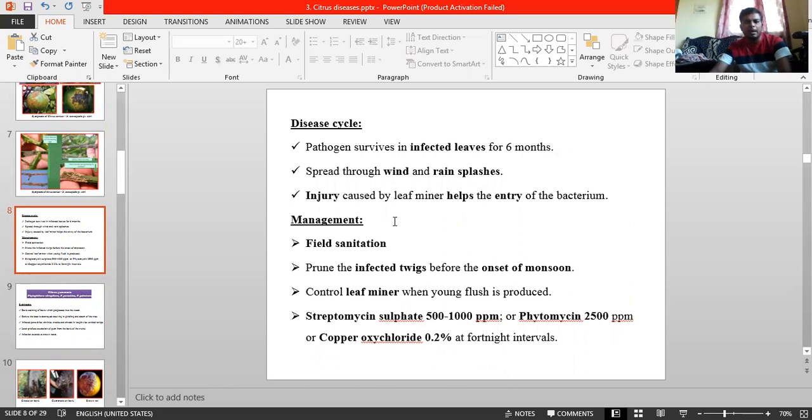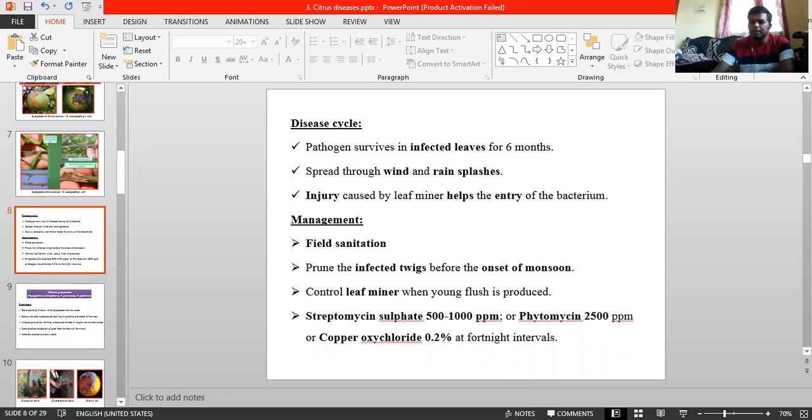Before going to the disease cycle, the mode of survival and spread of the pathogen. How does the pathogen survive? It survives in infected leaves or plant debris for up to 6 months. Just imagine how it survives. It can survive in dead plant debris or leaves for up to 6 months, and the bacteria overwinter. It can survive in leaf, twig, and fruit canker lesions.